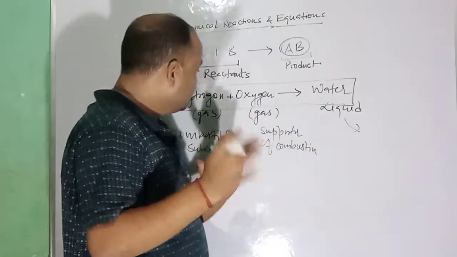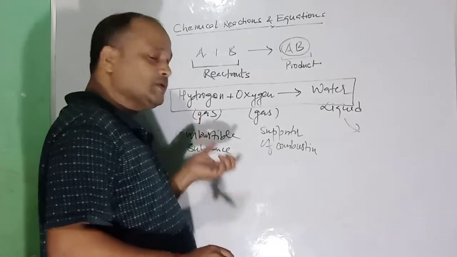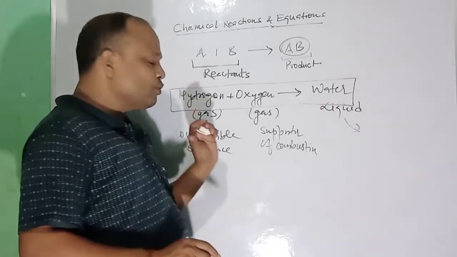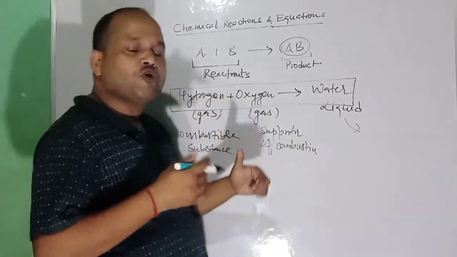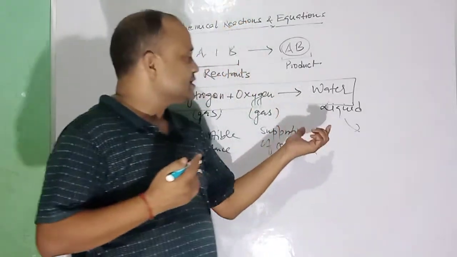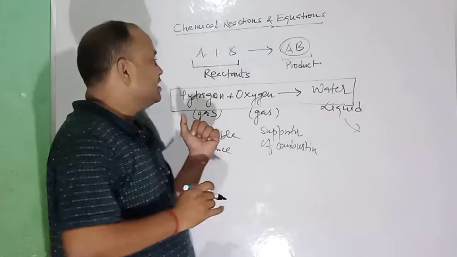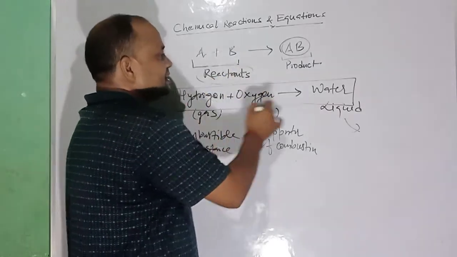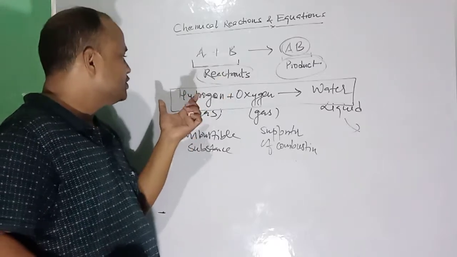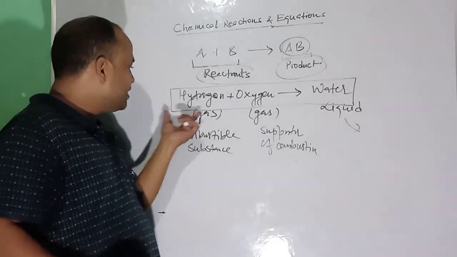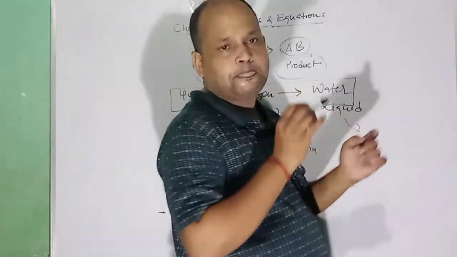Once again I am briefing it. Chemical reaction is a chemical process in which one or more than one substances undergo changes and form new substances with new properties. In any chemical reaction, there are reactants and products. Reactants are the substances which undergo reaction. For example, hydrogen and oxygen are reactants here. Water is the product.